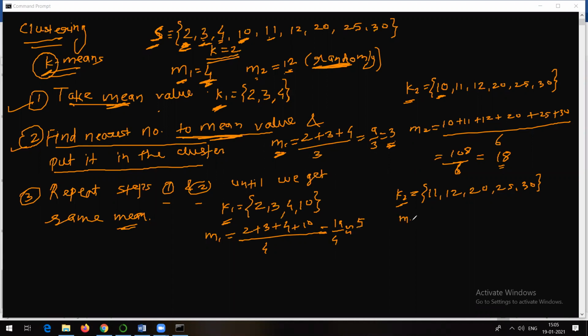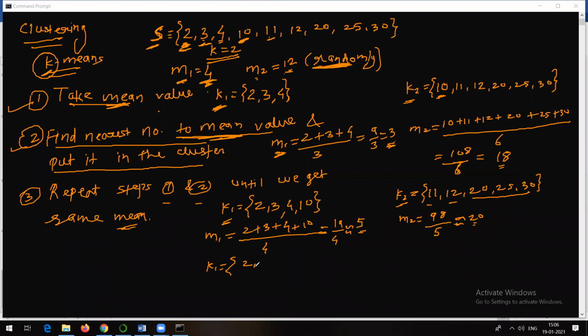And what is the value of this one? Just let me know, anyone. This will be what? 75, right? 75 plus 10, 85. 85 plus 10, 95. 95 plus this 3, 98. 98 divided by 5. So it is something 19 point something. So I will take it as 20 just to make the calculations easy. So just imagine that 5 is the next mean and 20 is the other. And now find out K1 and K2.